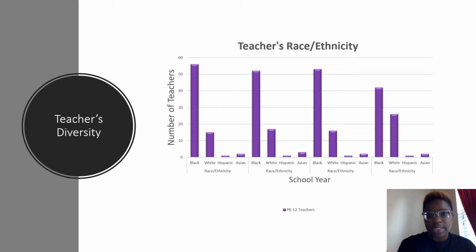This talks about the race and ethnicity. So the teachers kind of show what the students are. It's majority African American students, and there are majority African American teachers there as well. And there's a higher representation of white teachers than students. And then the Asian representation has been consistent as well.